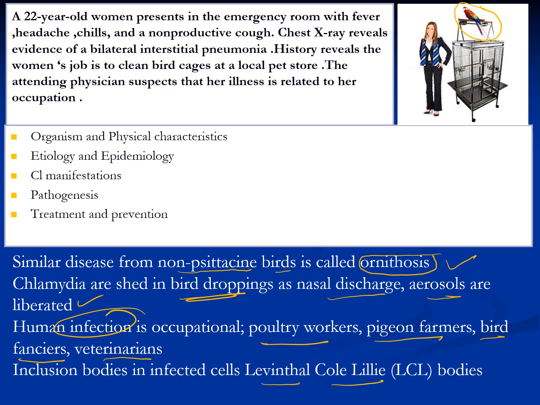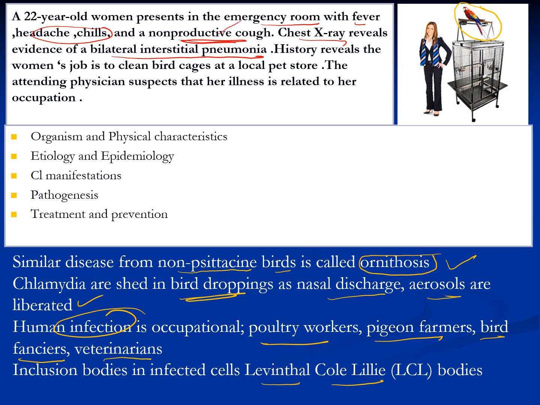So let's look at the clinical vignette. A 22-year-old woman presents to the emergency room with fever, headache, chills, and non-productive cough. Chest X-ray reveals evidence of bilateral interstitial pneumonia. Definitely this could be Pneumocystis jirovecii. Non-productive cough: Mycoplasma, Chlamydia, Legionella. All of this should be ruled out.